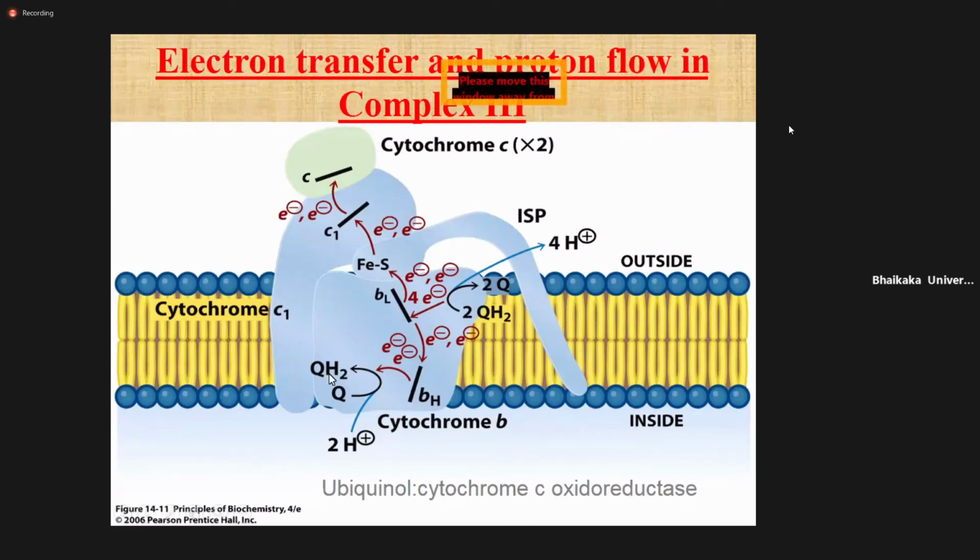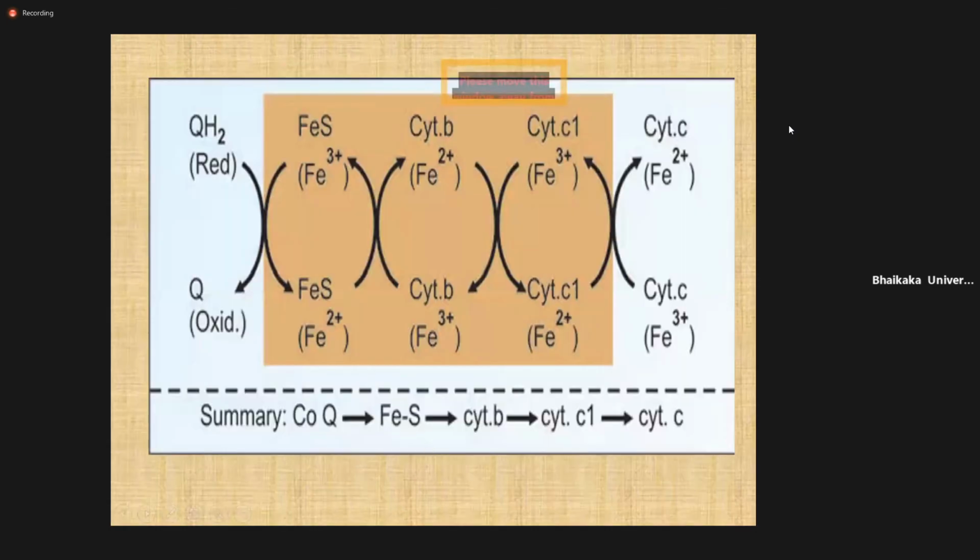Here you can see cytochrome Q is the connection between complex 1, 2 and complex 3.